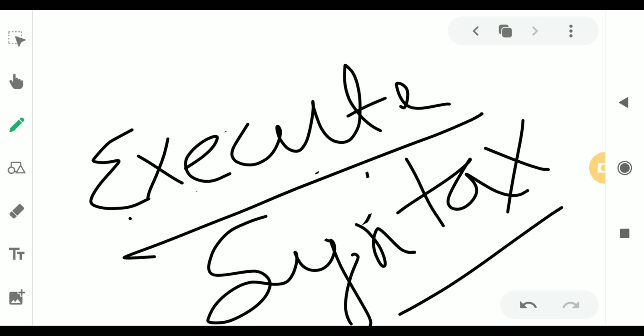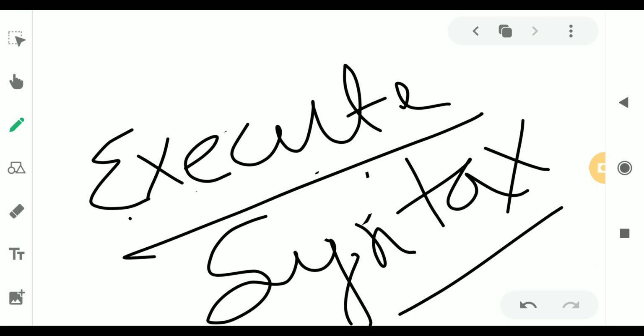So as we learned previously, Python syntax can be executed by writing directly in the command line. Like print hello, it will print hello. Like print hello world, it will print hello world. Whatever we write under print, it will come. Or by creating a Python file on the server using the .py file extension, or running it in a command line or in Jupyter notebook.